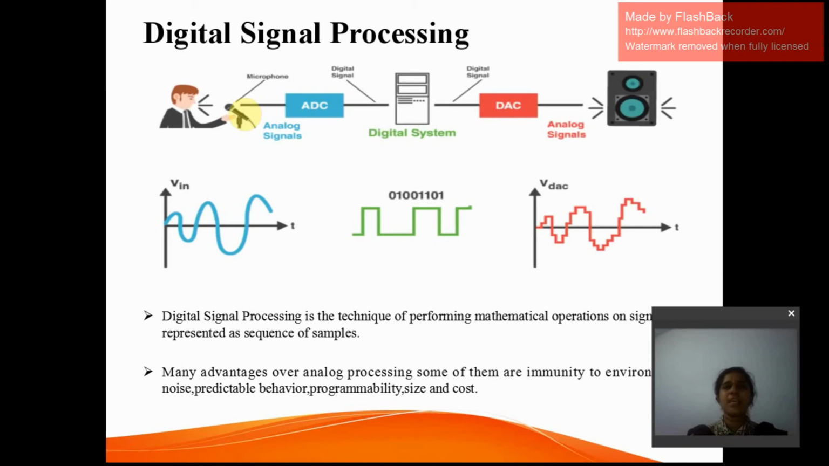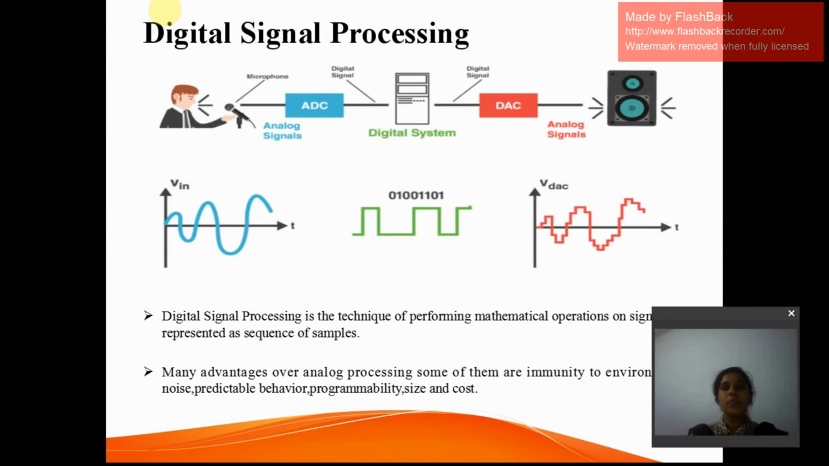The processing is nothing but some sort of mathematical operations which are performed on these signals. Here, if you see this figure, there is a person who is talking into a microphone, and obviously the signal which we are talking is an analog signal. It is a continuous signal, and that analog signal is being given to an A to D converter. And what does this A to D converter do?